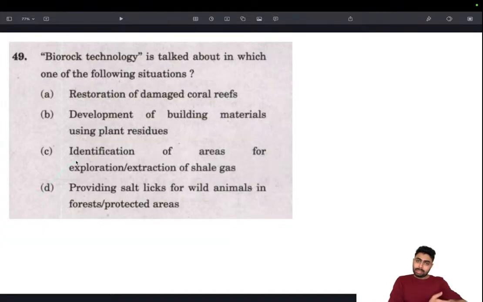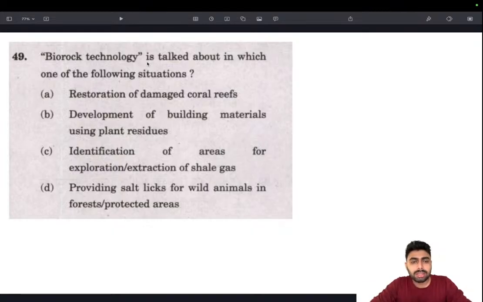This is actually relevant even now, especially in mains if you are writing about marine conservation or technology assisted conservation efforts, like coral restoration. Biorock technology is often talked about in which one of the following? This is very factual. I don't have to go through the logic because this was very much in the news back then, and even today. If I'm right, the Zoological Survey of India and the Gujarat Forest Department have developed this technology where they create artificial reefs for corals to attach on and develop.